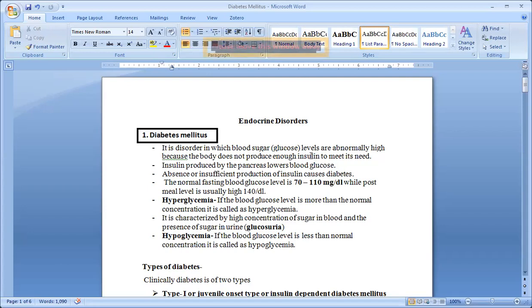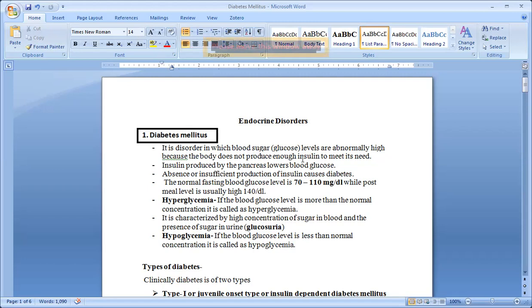So what is the role of insulin? Whatever glucose is there is converted into glycogen. And the other hormone is glucagon. What is its role? Whenever the body needs glucose, this glycogen is converted into glucose.